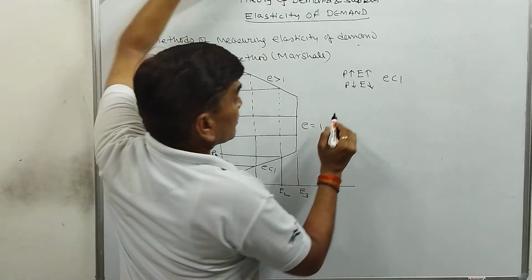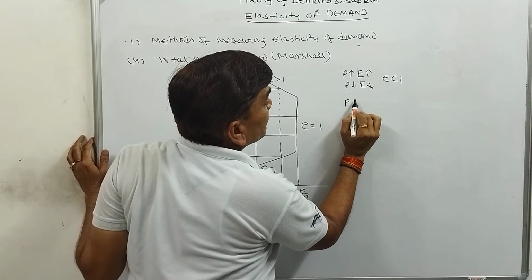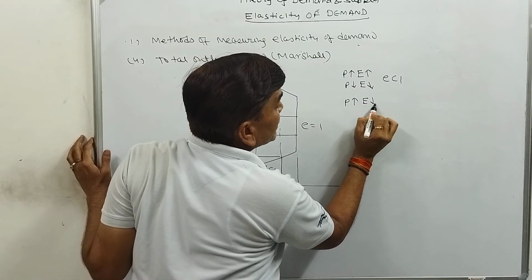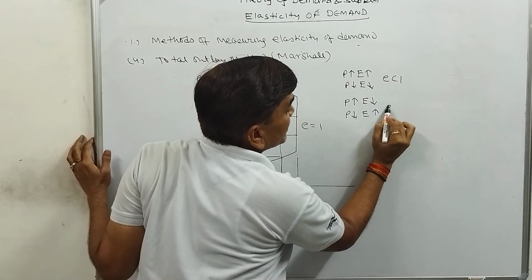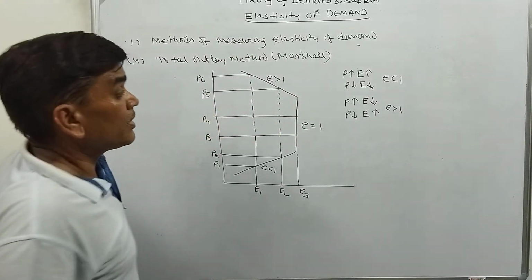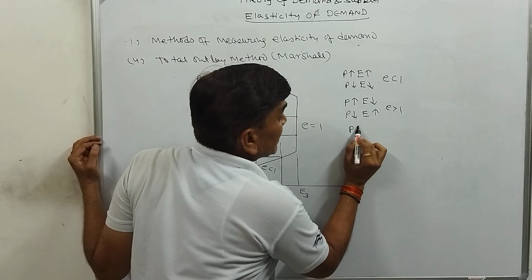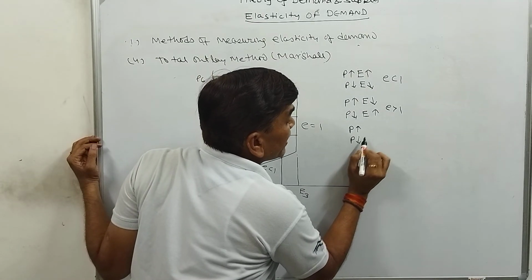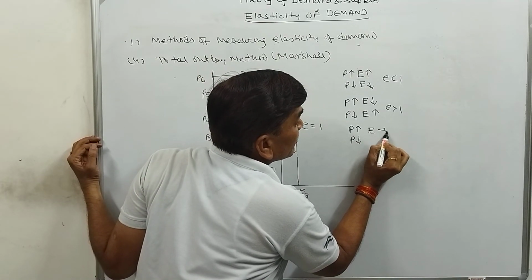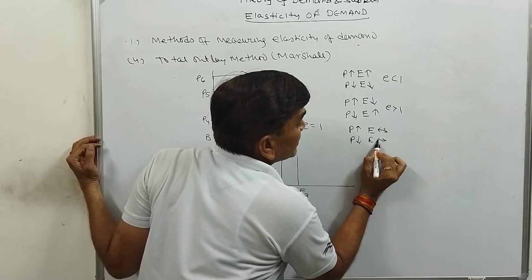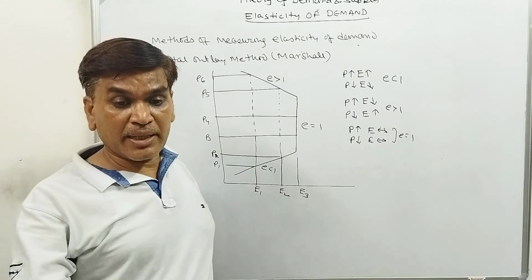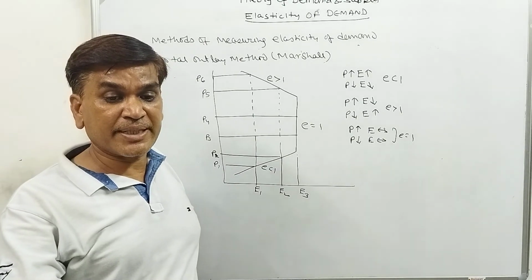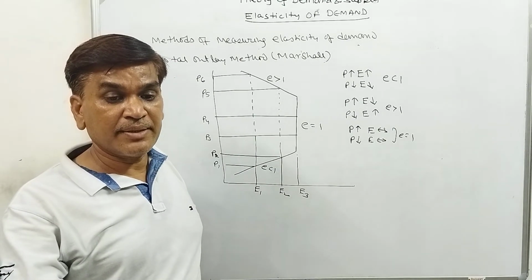But if it is a normal good, when price increases, we will have less expenditure. If price decreases, we will purchase more items and expenditure will increase. So E will be greater than 1. Third one, if price increases or decreases and we have the same expenditure on the goods, then elasticity will be 1. This is called the total outlay method, which was given by Professor Marshall.